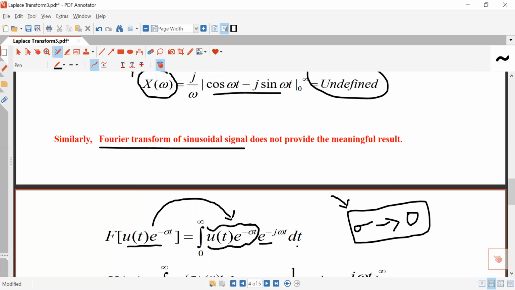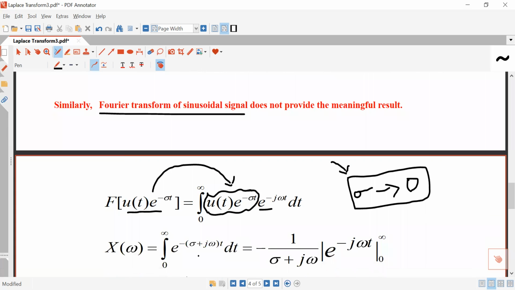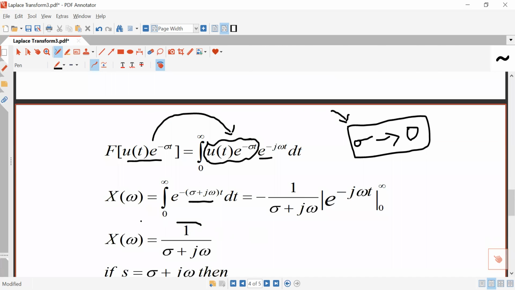X(t) e to the power minus j omega t dt will be X(omega). So in place of x(t), you will have to write u(t) e to the power minus sigma t. And now the powers will be added together, and you will get this term. This is a complex number, not a vector. E to the power minus j omega t is a vector. But e to the power minus zt, where z is a complex number, is not a vector. A complex number is a number. So after integration, you will get this